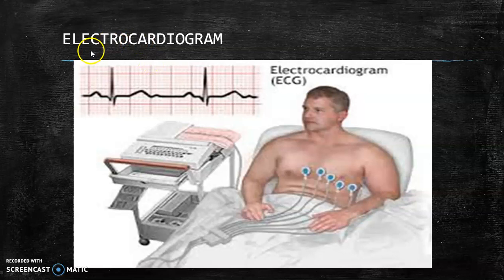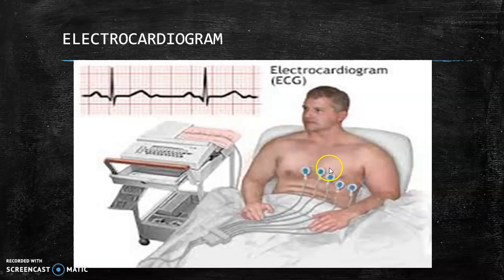Next we will see the electrocardiogram. This was invented by William Einthoven. Here we are recording the electrical activity of the heart. An electrocardiogram records the electrical signal from your heart to check for different heart conditions.